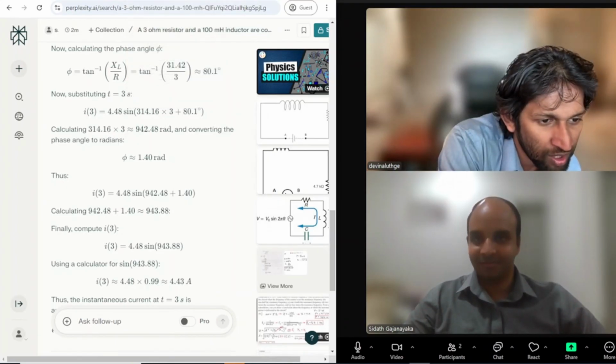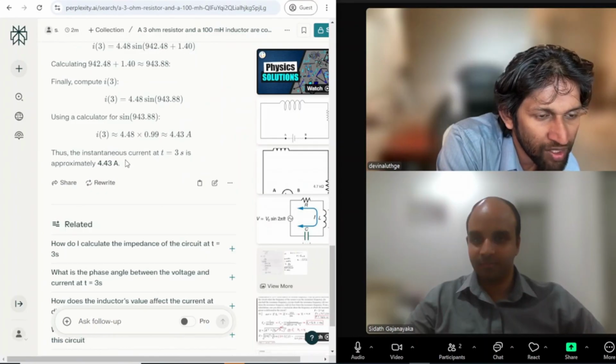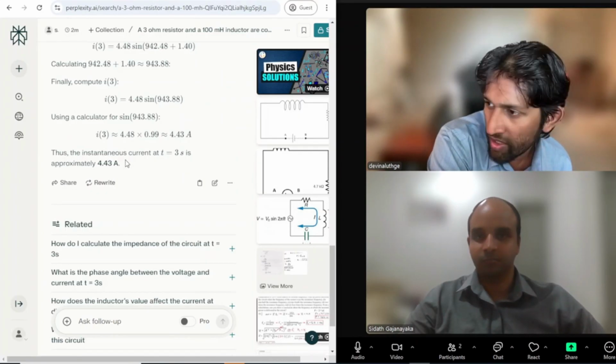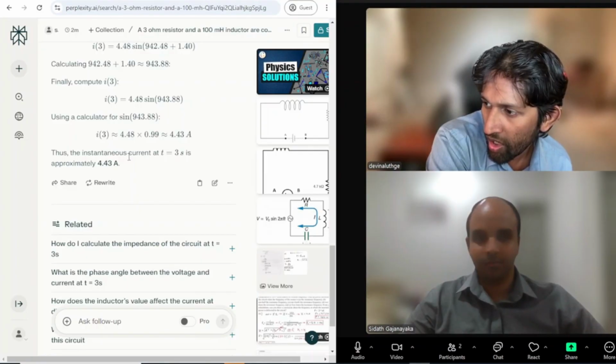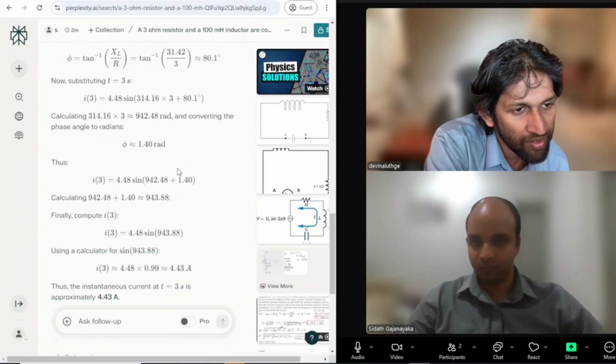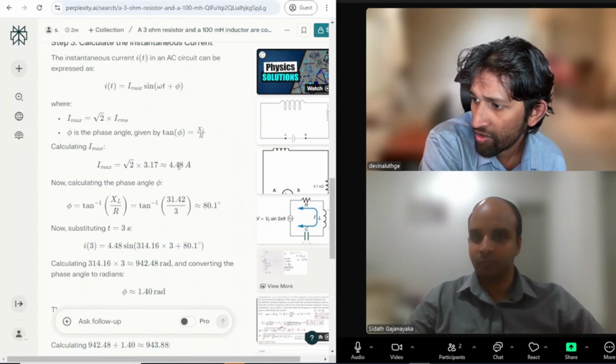Can we scroll down a little bit? I think the problem here is it's not 100% correct because of this minus plus issue. That depends on how they define the initial waveform. So they say that it's plus 1.4, which I got as minus 1.4. That's the only issue that they had.